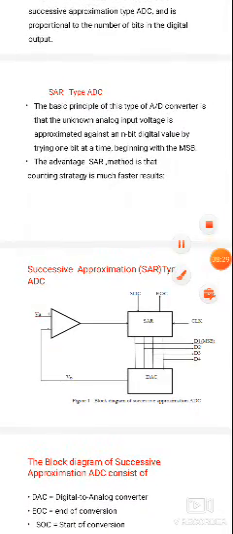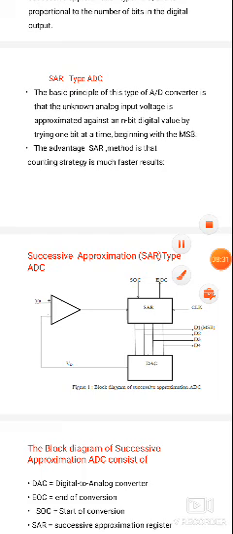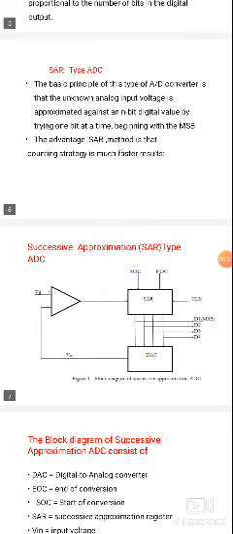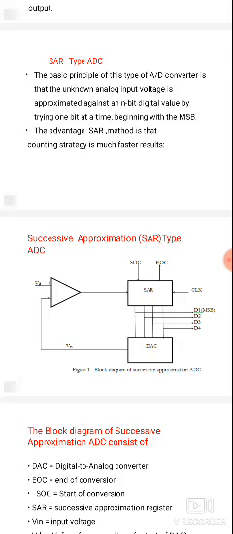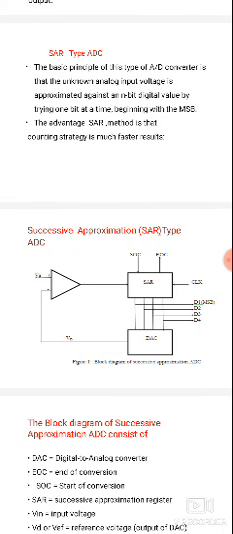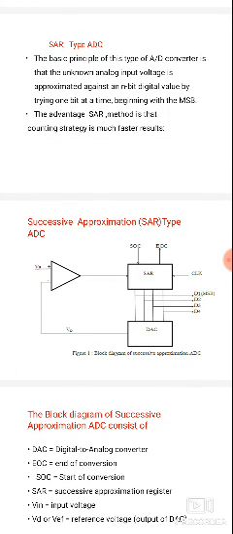The basic principle of this type of analog to digital converter is that the unknown analog input voltage is approximated against an n-bit digital value by trying one bit at a time, beginning with the MSB. So the analog input voltage will first be converted into digital output. The analog input voltage will be approximated to an n-bit digital value, and the digital values are n digits.